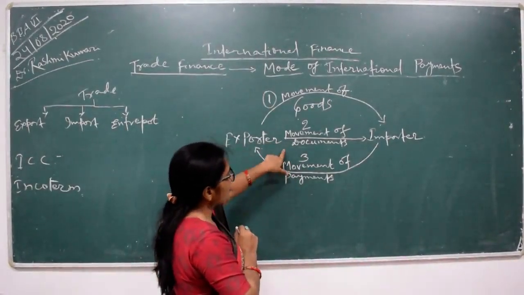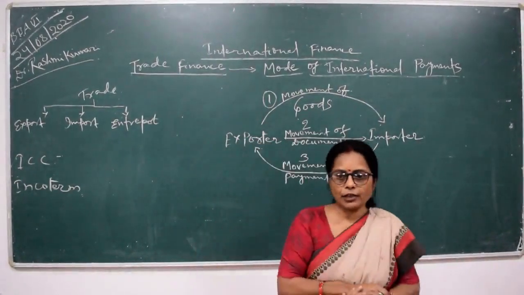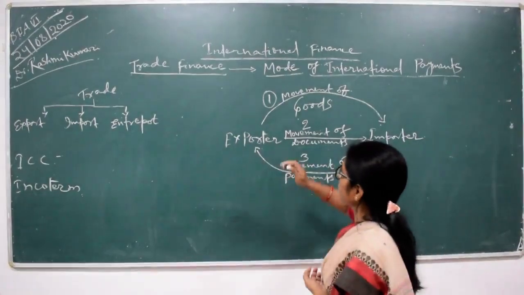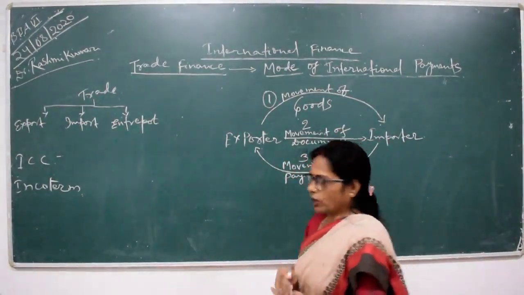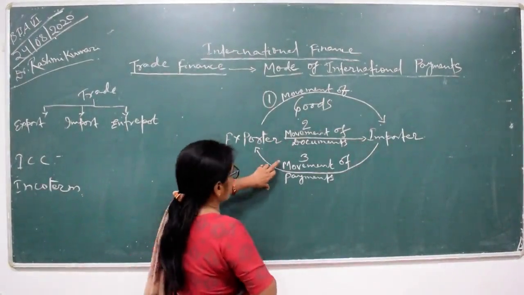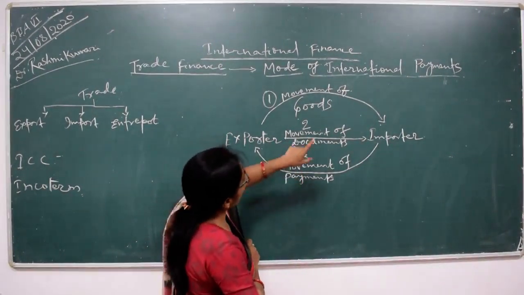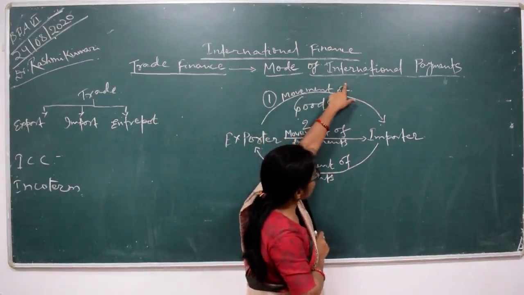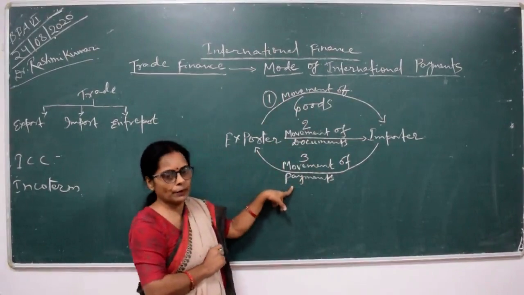And on the basis of documents, the type of payment used in the transfer of particular goods must be involved. So this is the discussion we are going to have at the international payment level, the different types of movements of payments.